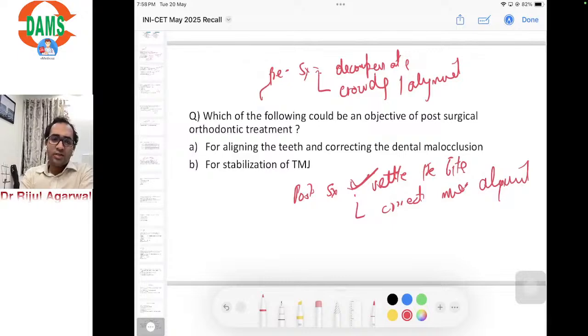In certain surgery-first cases, we correct the alignment and malocclusion later, after surgery, because in surgery-first cases we skip the pre-surgical orthodontic phase to take advantage of the regional acceleratory phenomenon. We have discussed this in class, so I'm not going to discuss those points. If anyone can recall those other two options, it will be of great help. Otherwise we'll move ahead.